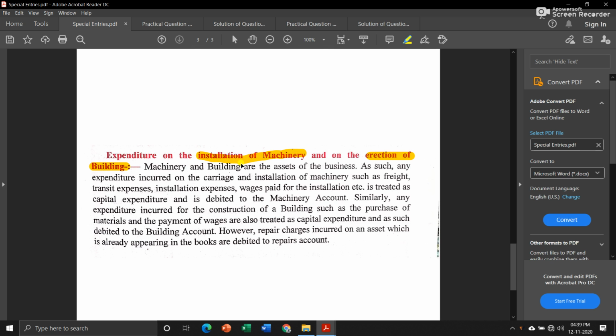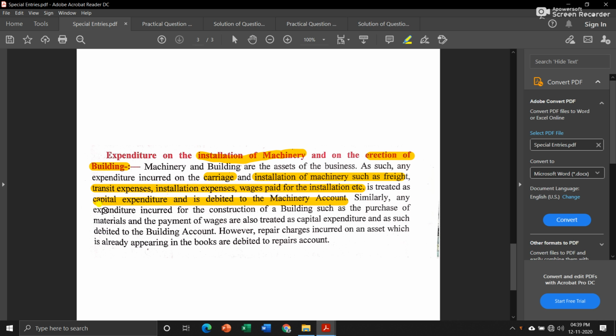Now machinery and building are the assets of business. As such, any expenditure incurred on the carriage, that means bringing machinery from the shop to the place of your business, and installation of machinery such as freight, transit expenses, installation expenses, wages paid for the installation, etc. These are treated as capital expenditure, and it is debited to machinery account. Means we will combine those amounts and write them all together.